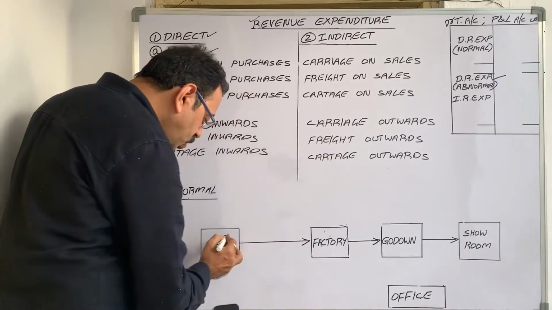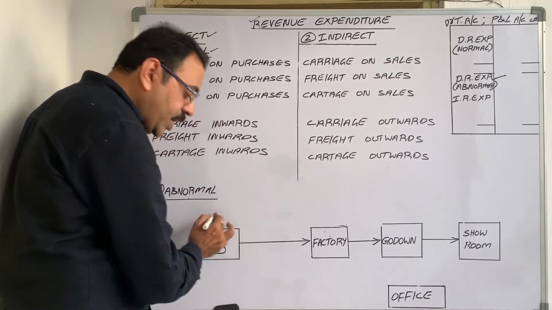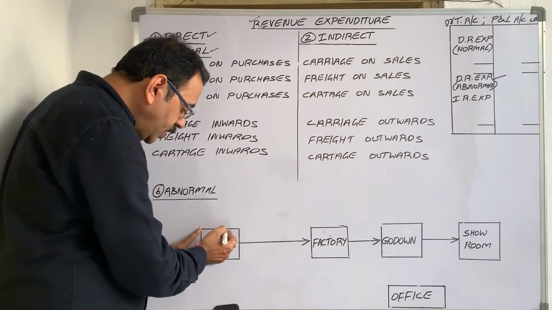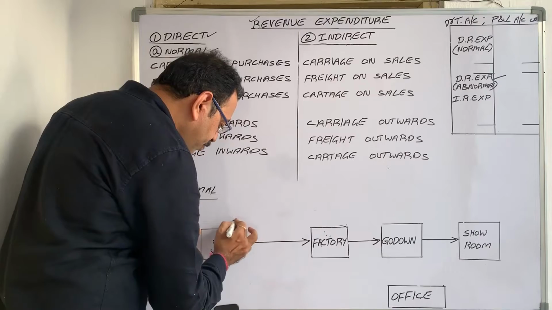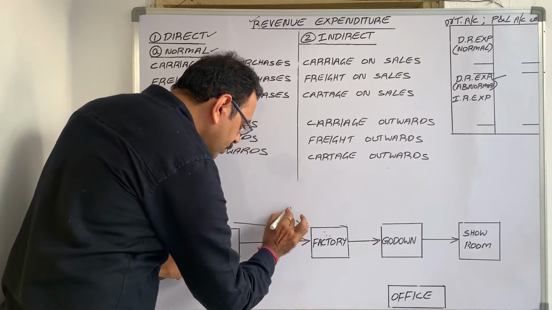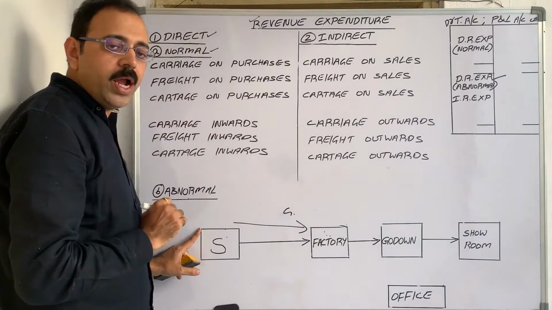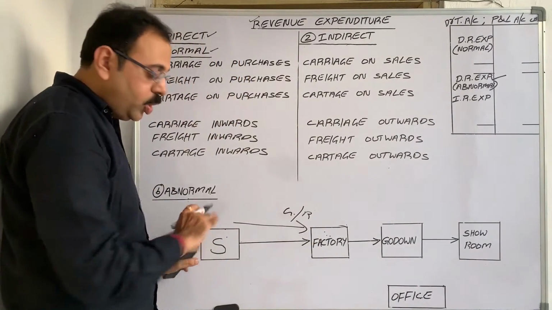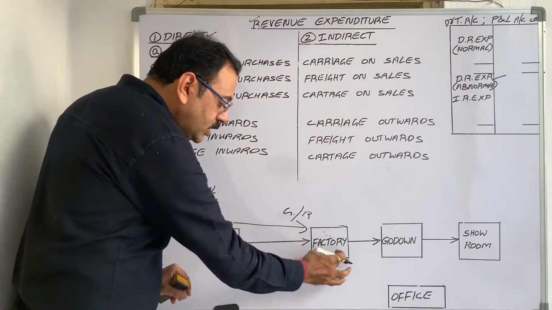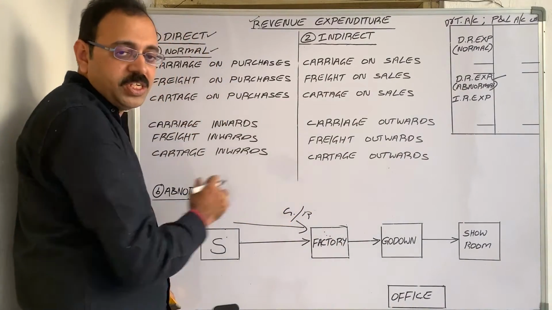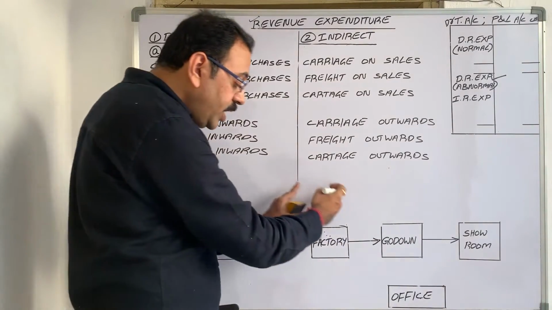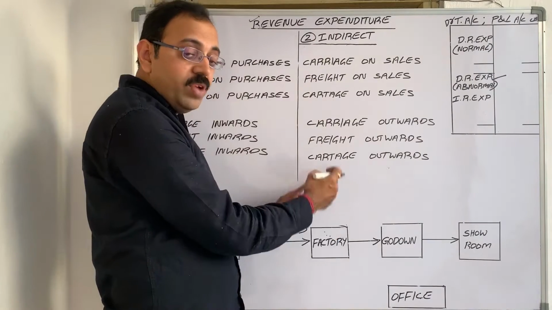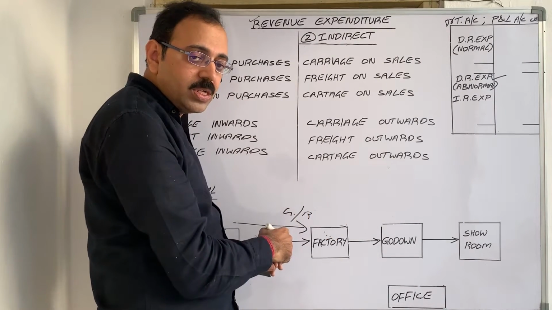The firm purchased goods from a supplier's shop, and to bring the goods from his place to our factory, it may be a finished product or it may be a raw material, we incur some transportation expenditure. Then after bringing them to our factory, we start the manufacturing process.